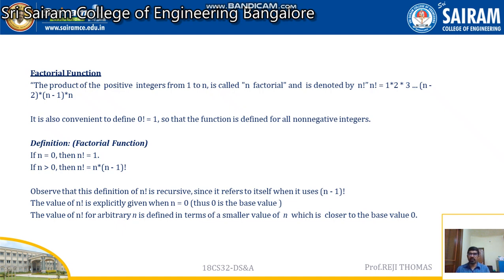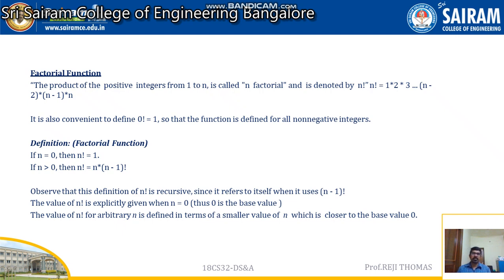So 5 into 4 into 3 into 2 into 1 is going to give you the factorial of the number 5, right? And we should know that 0 factorial is going to be 1, right? So we are going to find the base value, and for the given number, how we can write the recursive function.